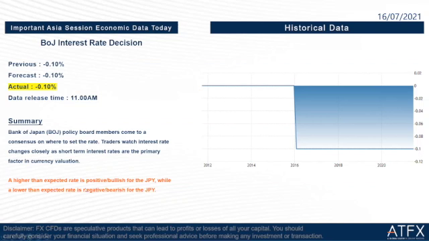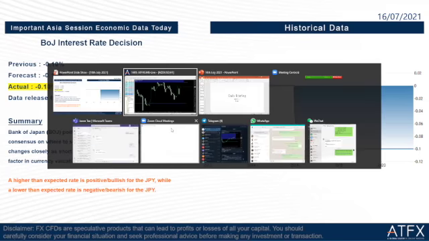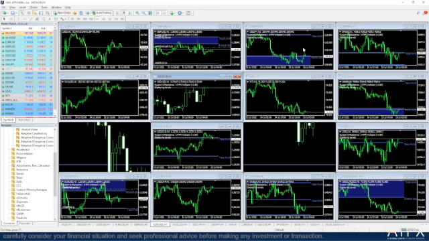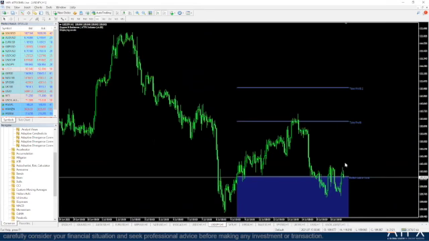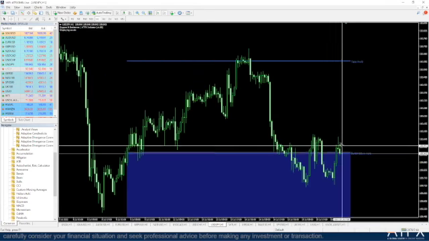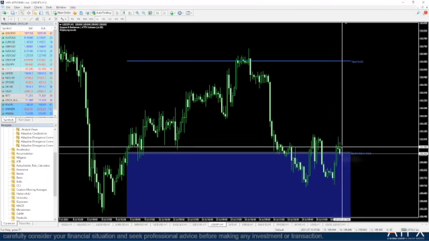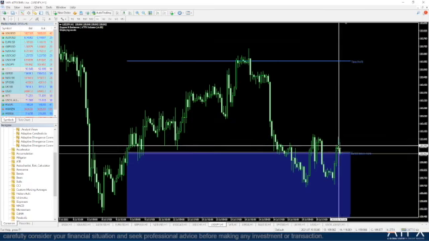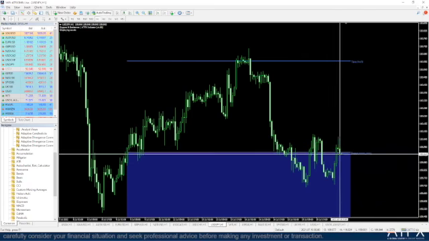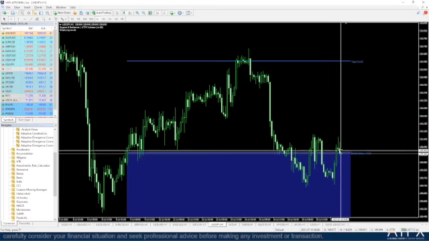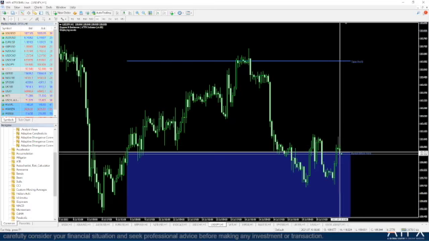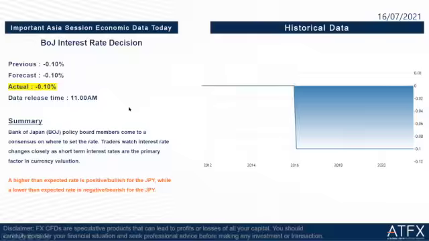Okay, so actually this interest rate decision doesn't bring a big impact to the USD/JPY, as we can see here, just now at 11 o'clock. The interest rate decision doesn't bring a big impact to the USD/JPY here. As we can see, this is a bearish candlestick here, doesn't bring a big move. Okay, so we can go to the next one.